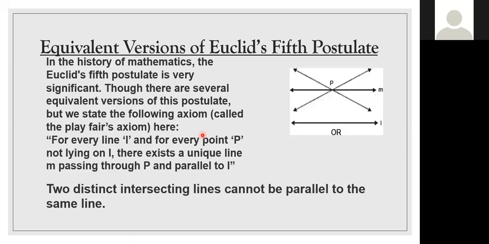Just now I explained this one, children. This is the equivalent version of the fifth postulate. In the fifth postulate, what they said is that when one line falls on two lines, maybe towards the left side the sum is less than 180, or towards the right side it is greater than 180. It depends on the figure we drew while explaining this fifth postulate. So they're asking to write an equivalent version, a similar version, of the fifth postulate.